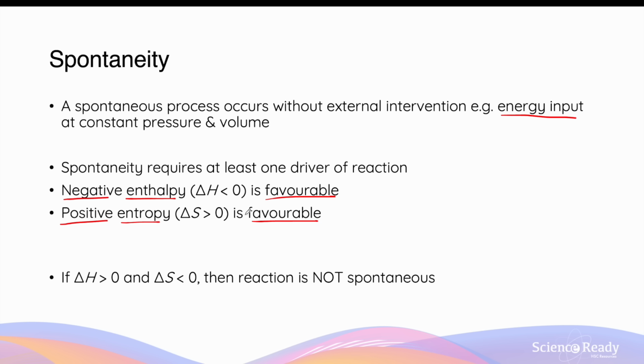When a process has either or both of these thermodynamic changes, it is considered a spontaneous process. Conversely, if a chemical process has an enthalpy change greater than 0, positive, or an entropy change less than 0, negative, then that process or reaction is considered not spontaneous. A non-spontaneous chemical process or reaction does not mean that it cannot occur. It just means it can only occur when there's an external intervention or an energy input from outside a chemical system. We'll look at a few examples of non-spontaneous processes in a moment.